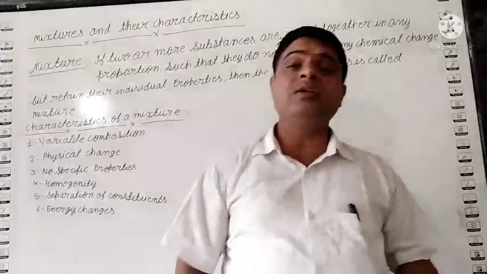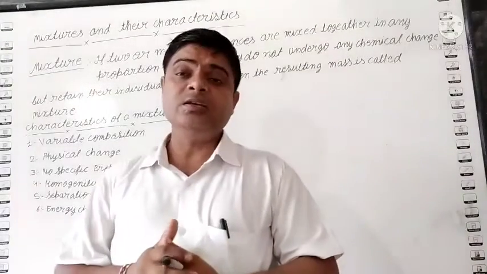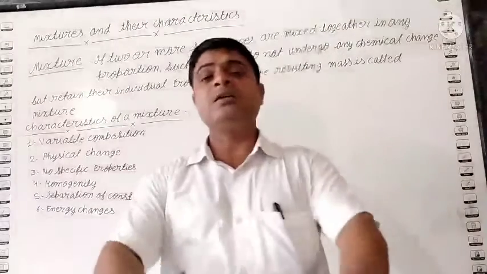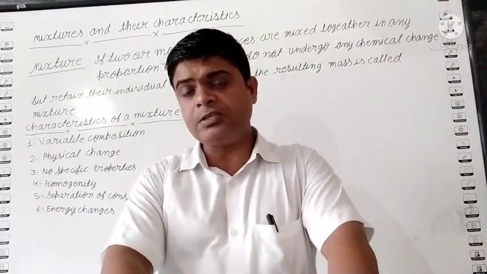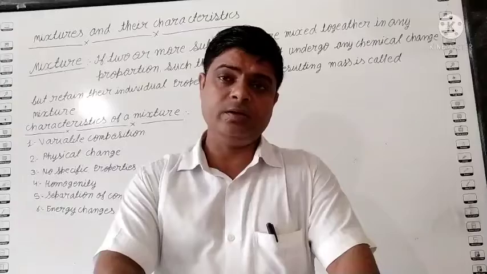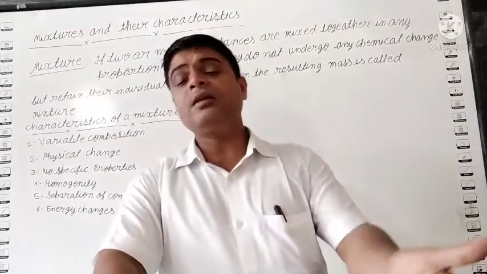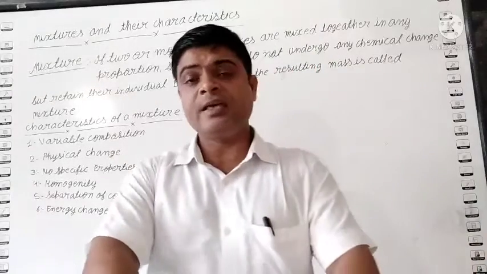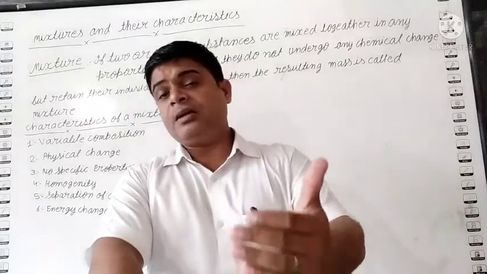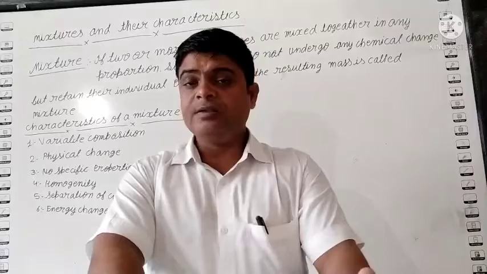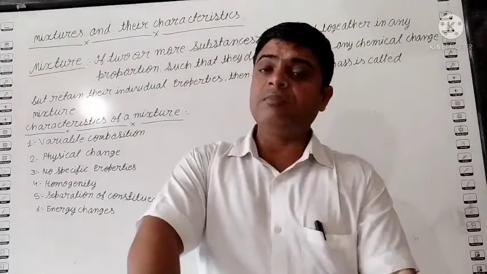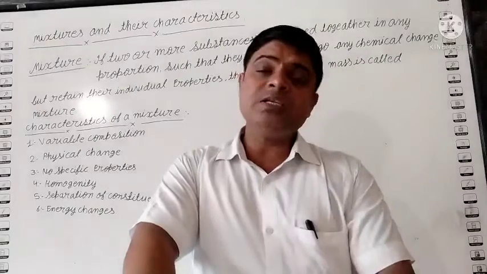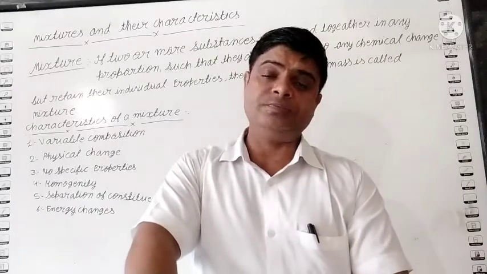So student, what are the characteristics of a mixture? See, first point, variable composition. Means their ratio is not fixed. It depends on our wish, how much you want to add. Maybe their ratio is different in different places. Suppose air is a mixture, but the amount of carbon dioxide is different. In industrial areas there is more carbon dioxide; in villages and hilly areas, very little carbon dioxide. Means their composition is different: variable composition.